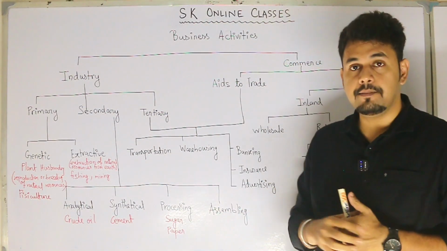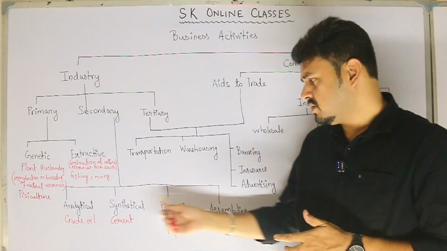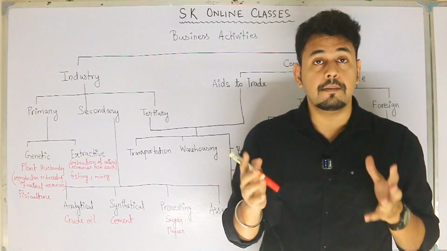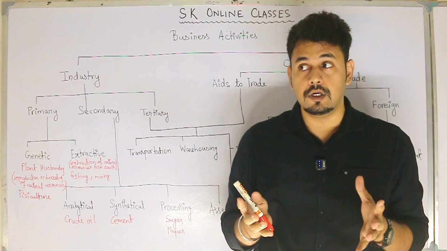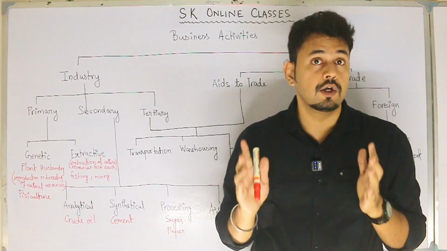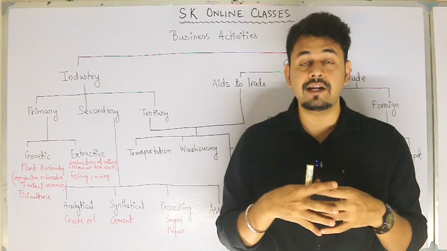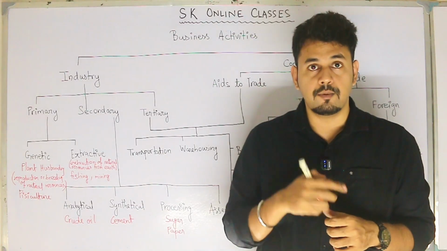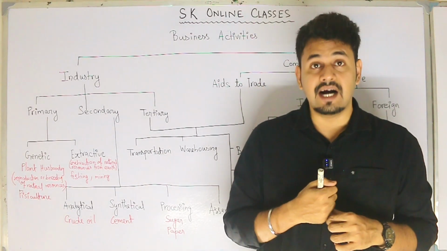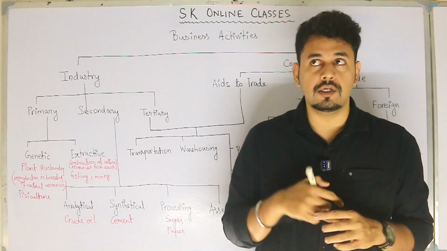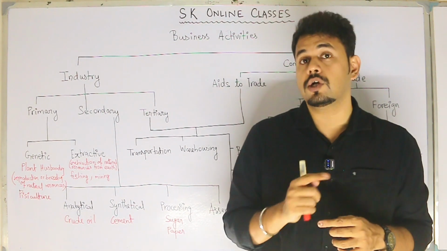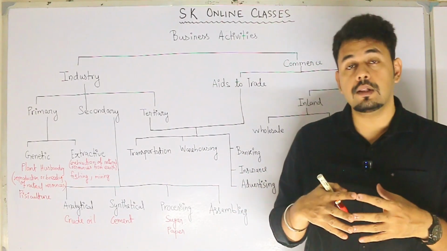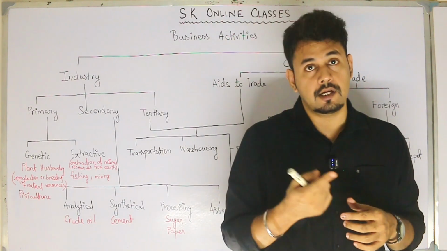Next, we have assembling industries. Assembling industry is quite similar to synthetical, but here it is different. Here the main parts, not raw materials, but usable products, are combined together to form one particular product. Say, for example, the mobile industry, mobile phones, or maybe the car industry, laptop industries, these will be considered as your assembling industry. Why will these be considered so? Because we assemble all the different parts and make one particular product.